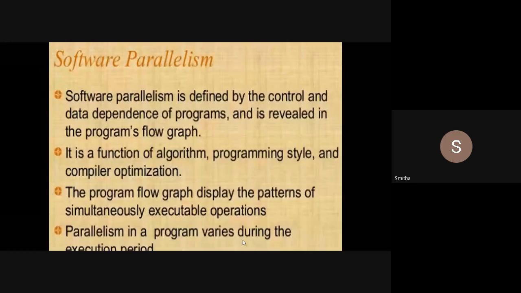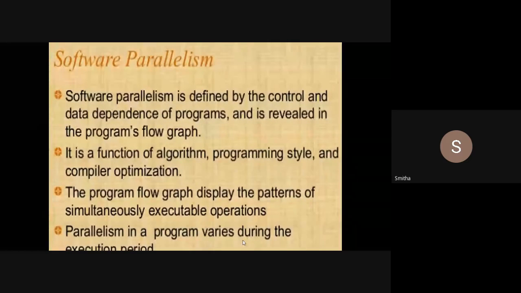We have seen in the compiler design subject of your sixth semester what compiler optimization is: minimizing the number of instructions without changing the original meaning, while reducing the amount of memory used as well as the time. So compiler optimization also comes into the picture here. Overall it is a function of algorithm, programming style, and compiler optimization. Okay students, is it clear?